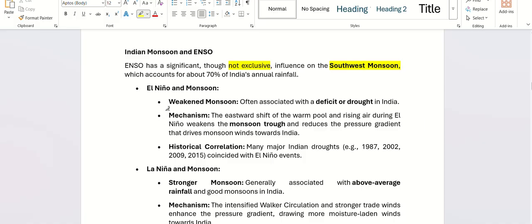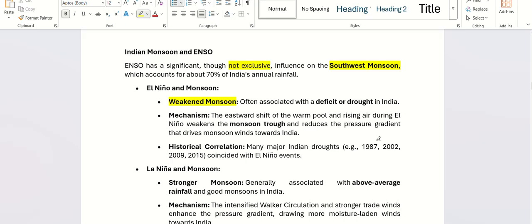For example, it might weaken the monsoon winds. If you remember, the southwest monsoon comes from the southwest of India. And if El Nino comes, if the air comes, it clashes with the southwest monsoon. So that is why sometimes we will get less monsoon also. However, it is not directly very severe as of now, but it depends on the level of your El Nino.